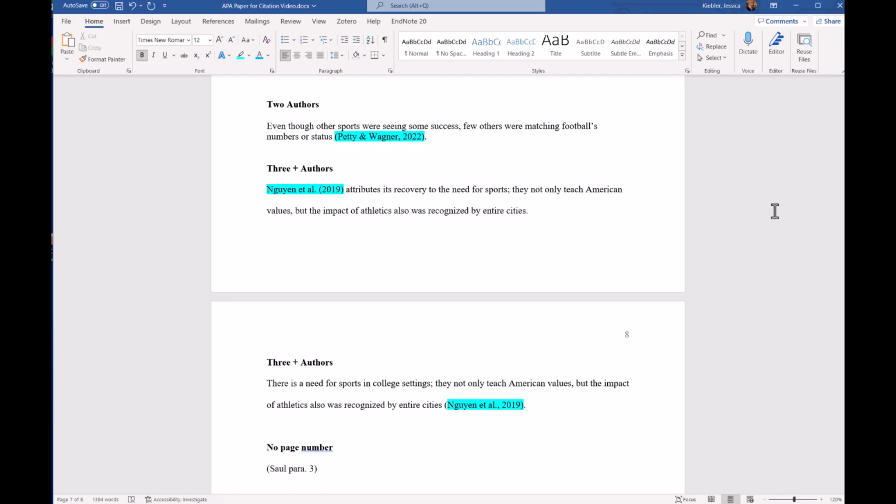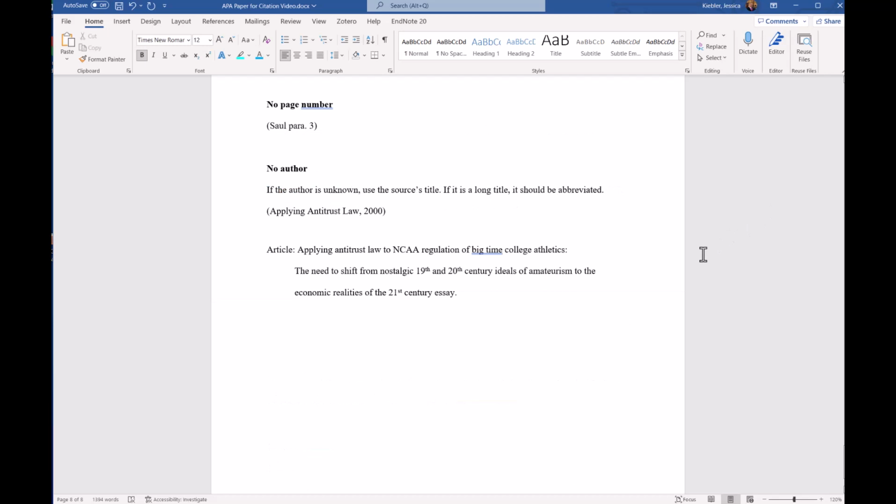If there are two authors for a source, you will include both names in parentheses with an ampersand. If there are three or more authors, you will include the first author's last name and the phrase et al. with a period. If there is no page number, list the paragraph number with "para." and then the number.